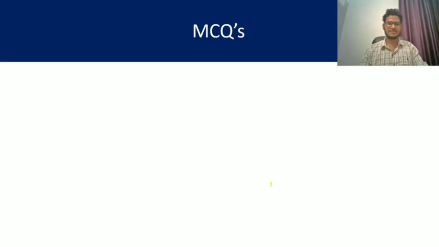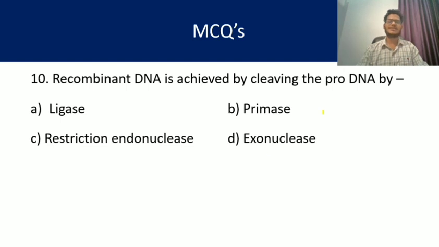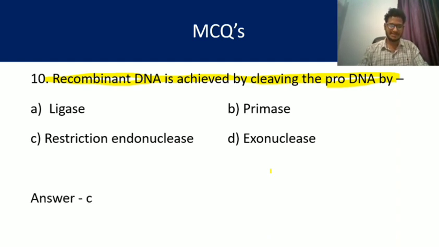Question number 10. Recombinant DNA is achieved by cleaving the pro-DNA. Okay, so recombinant DNA we can get by cutting the DNA. Which enzyme is helpful in cleaving the DNA? The answer is restriction endonuclease, that is C, which helps in cutting at a specific site of the DNA.